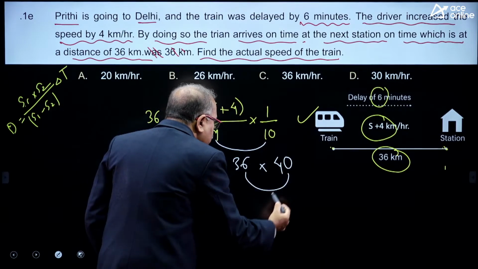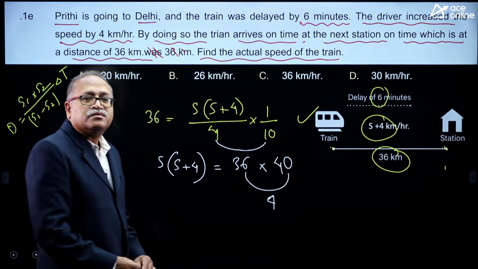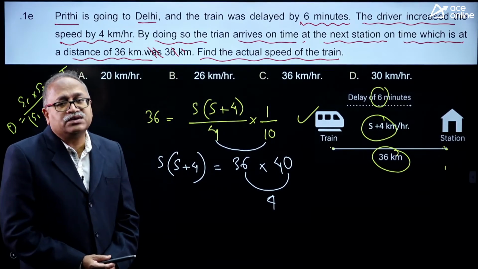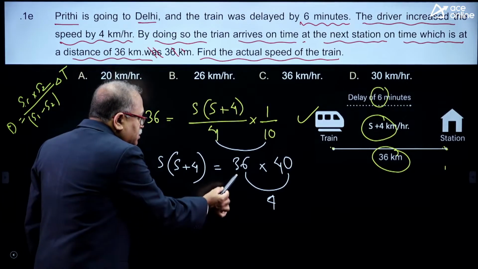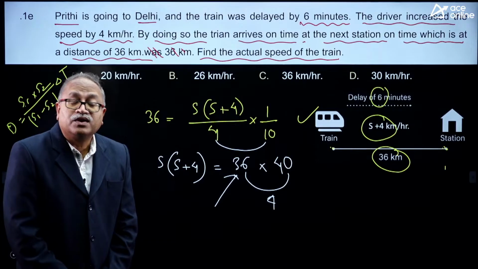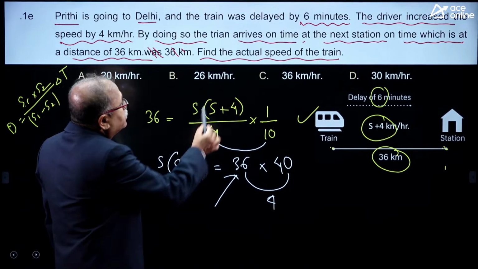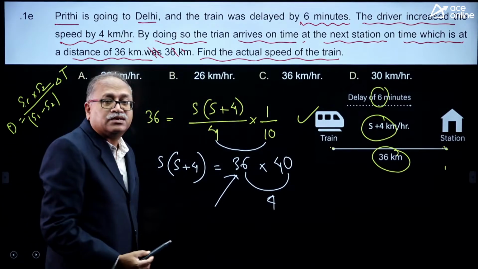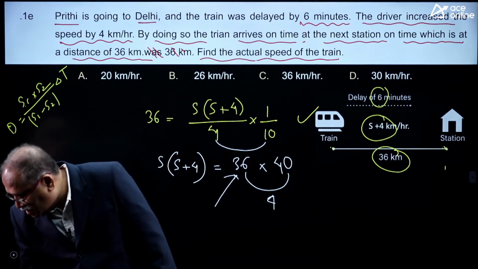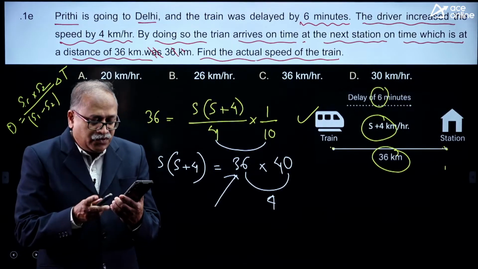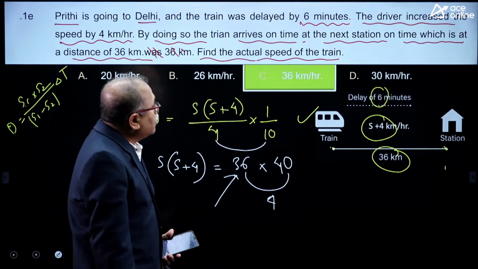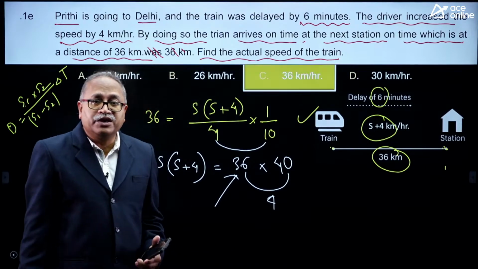Is it not the difference here is also 4? The difference here is also 4. So, what is s and what is s plus 4? The s is 36 and s plus 4 is 40. What is my requirement? My requirement is the actual speed, that is s, and that s is 36. Anyone? Or if you understood it, I will be more than happy. So, option C, 36 kilometer per hour.